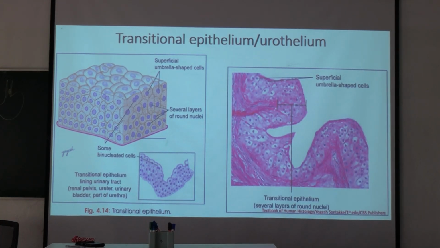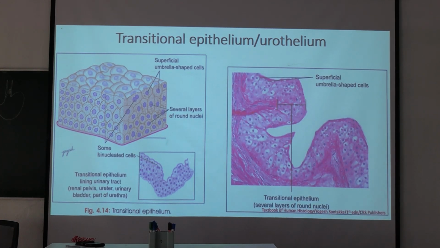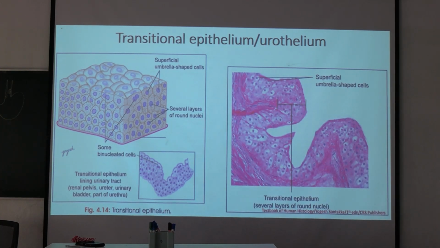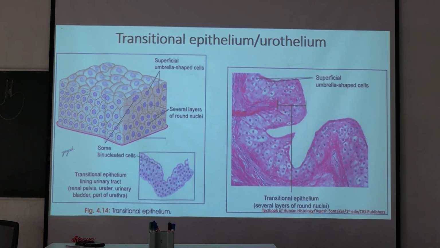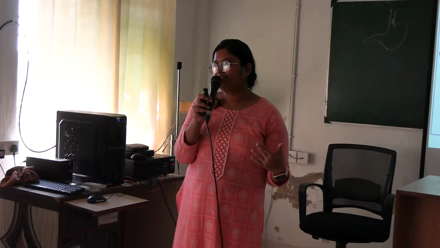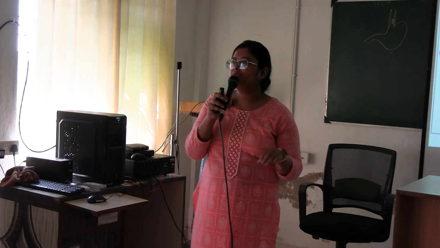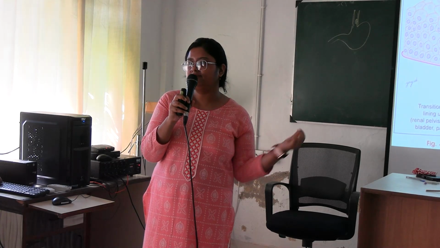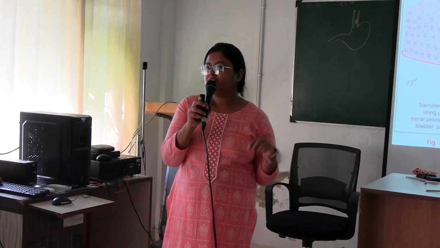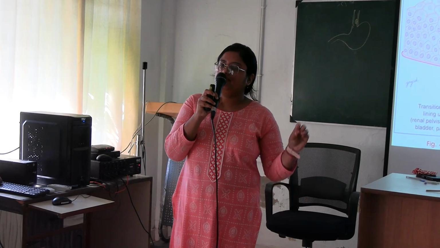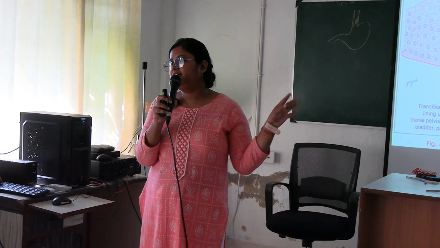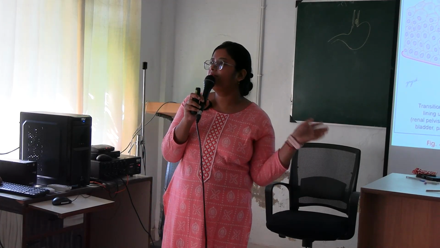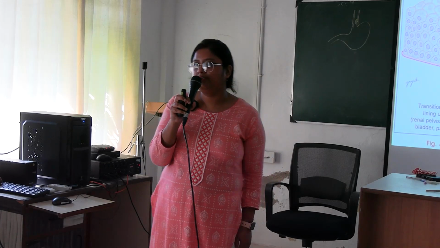And note it down, in the transitional epithelium, nuclei of all the layers are rounded. That is an important identification feature of transitional epithelium. In stratified epithelium, there were multi-layered cells, but the shape of the nucleus varied from the basal to the apical region according to the name of the epithelium. But in transitional epithelium, the shape of the cells varies, but nuclei in all the layers are rounded. That's how you identify the epithelium. Okay, understood?